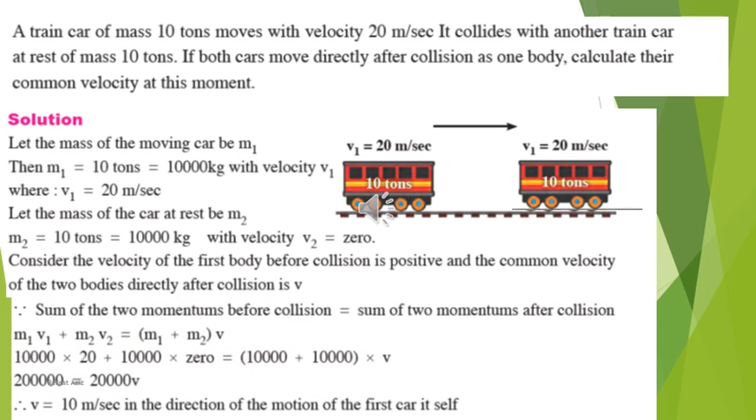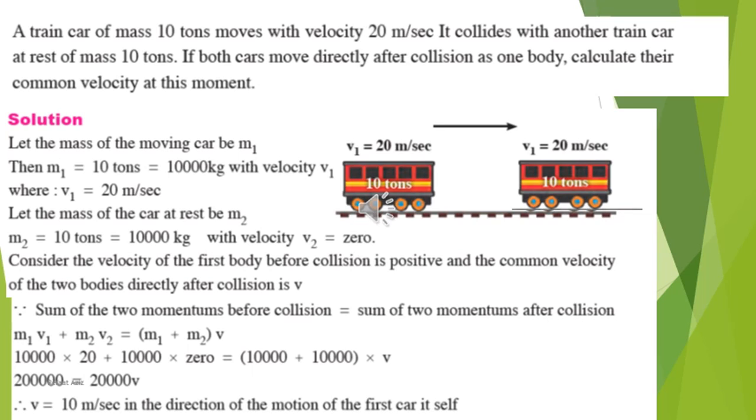Okay, the sum of momenta before collision equals the sum of momenta after collision. I think you already understand it. m1 v1 plus m2 v2 equals m1 plus m2 times v. m1 is 10,000 kilograms times its velocity, which is 20 meters per second, plus m2, which is 10,000 times 0, equals the sum of the two masses times v.